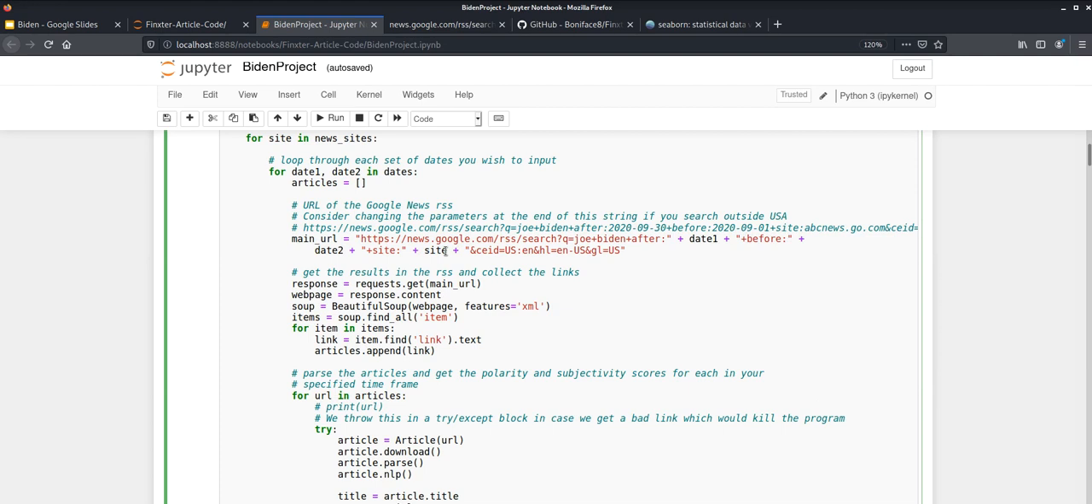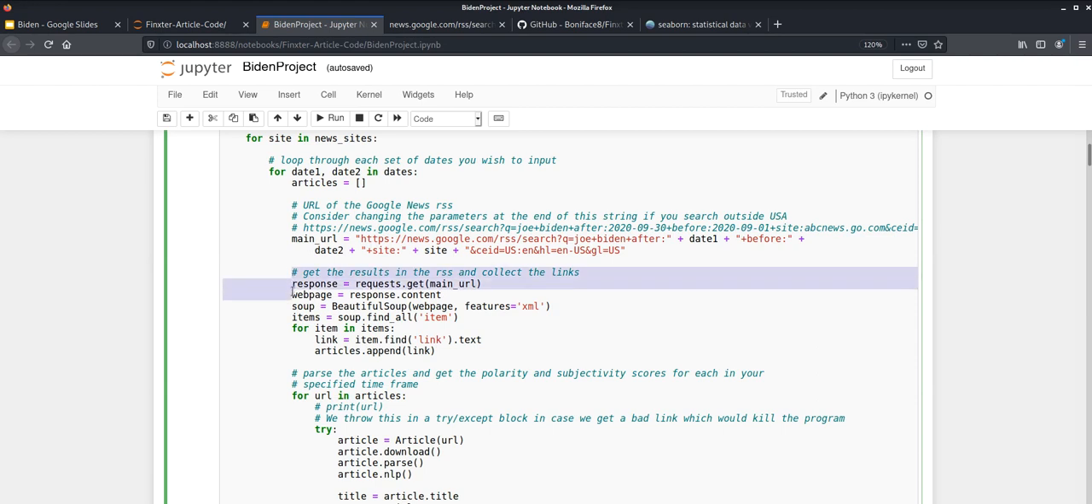After this section of the code, as I said before, I'm going to show you how we set up dates. So getting back to the code, let's see here.